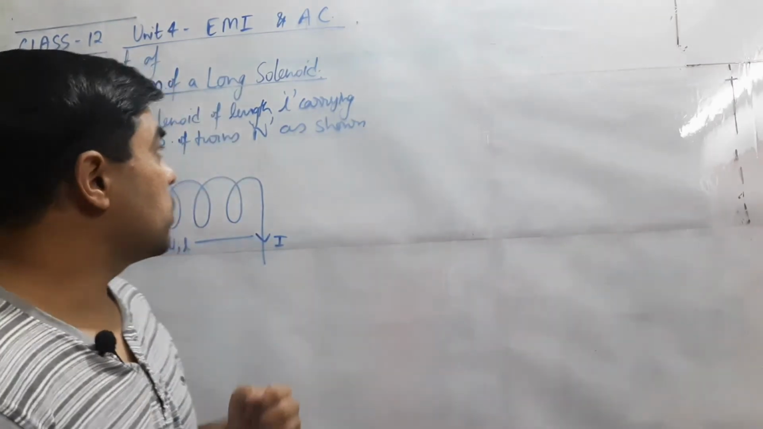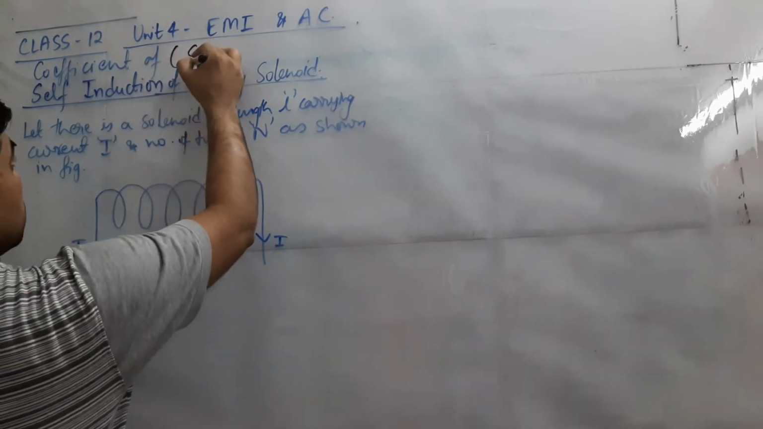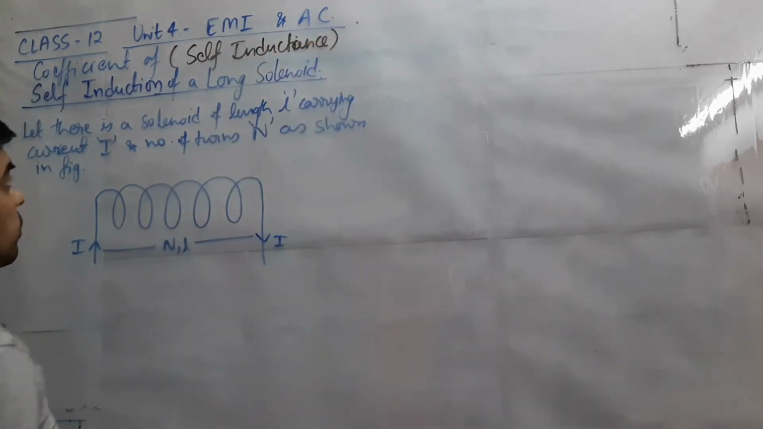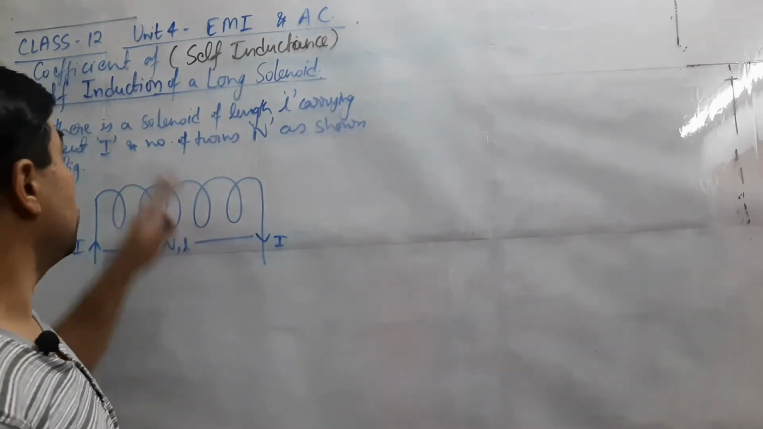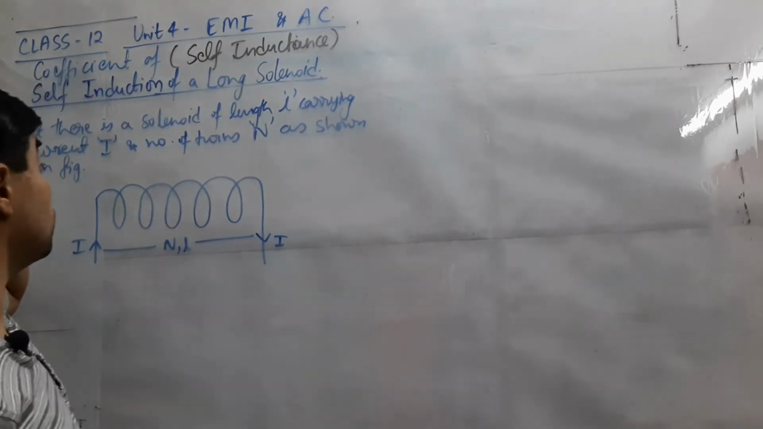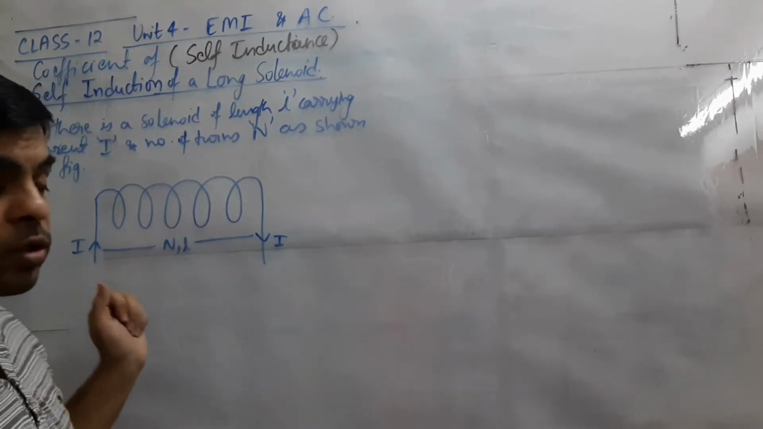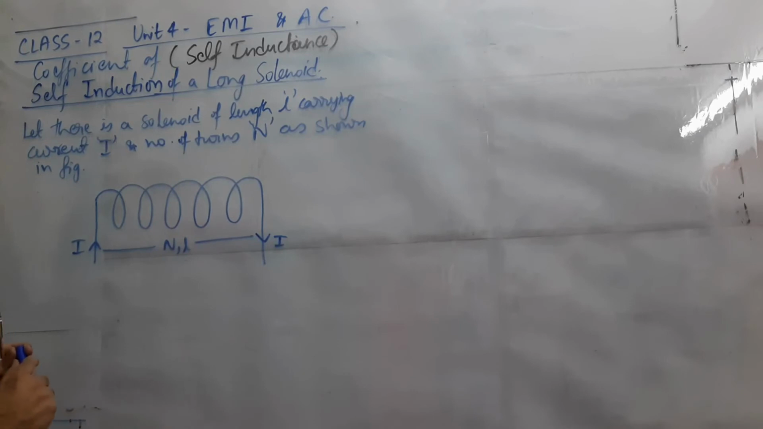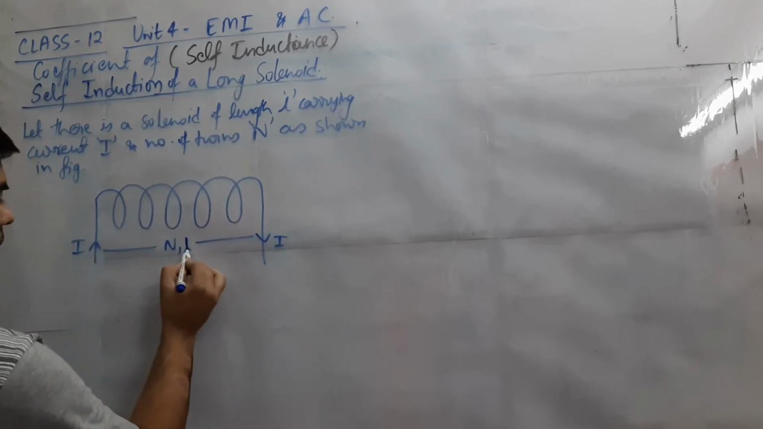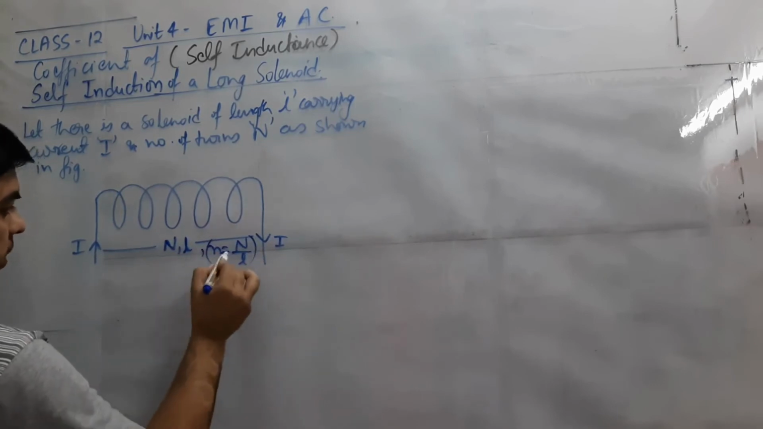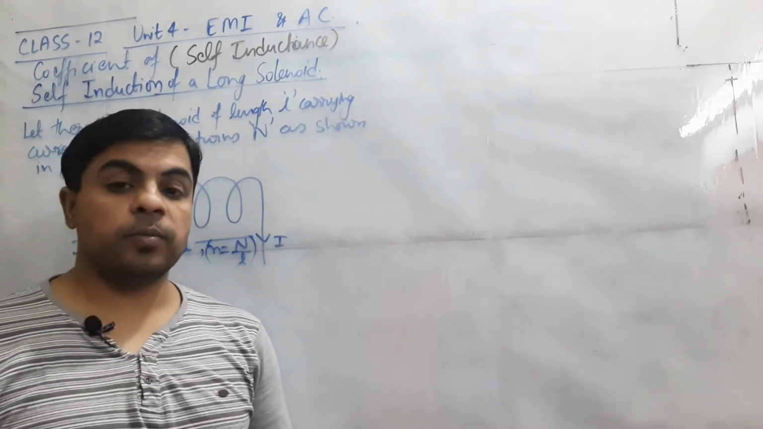Now we will study the coefficient of self-induction of a long solenoid, also known as self-inductance. We can call the coefficient of self-induction self-inductance also. This is applicable for a long solenoid. We are going to find a relation for this long solenoid. Here we have considered a solenoid of length L, with number of turns capital N, and the relation between the two can be written as N by L, which we studied in the topic Ampere's circuital law.